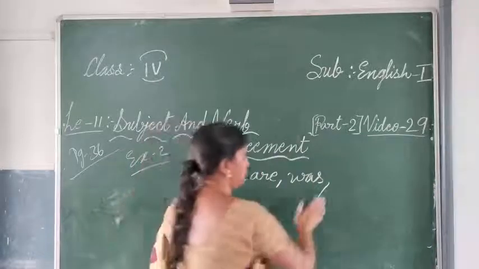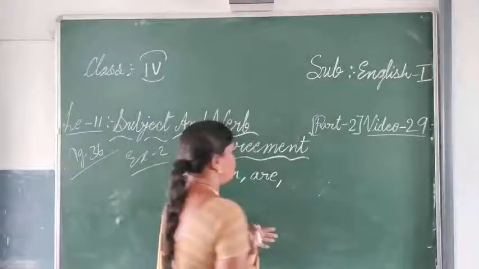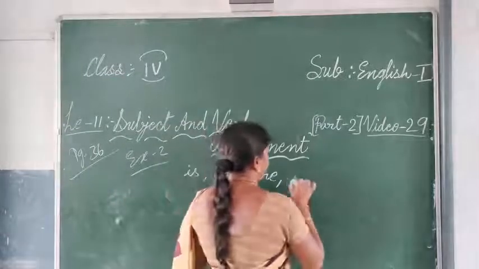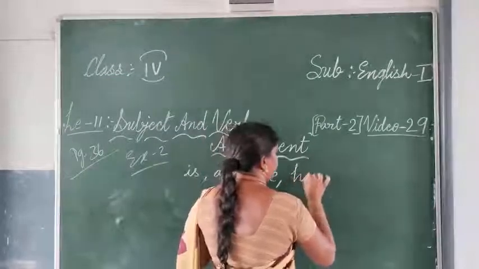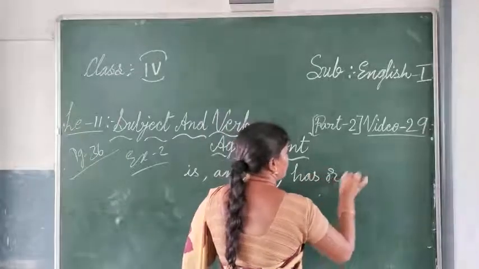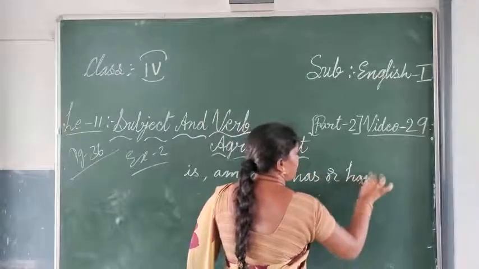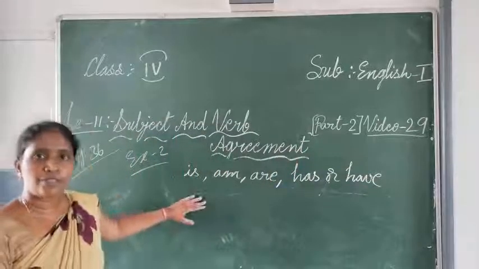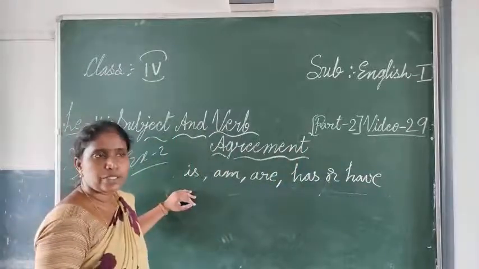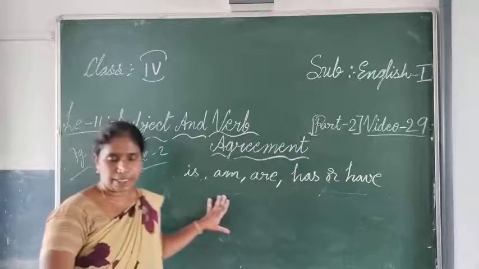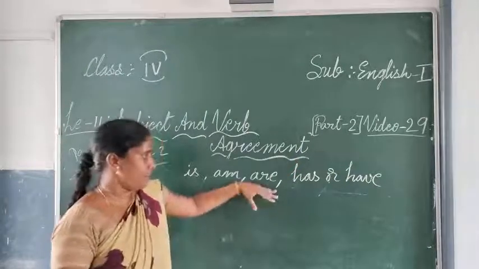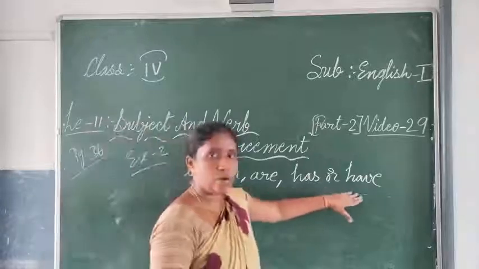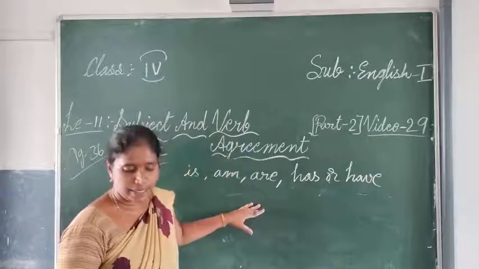Was they have not given. Past tense is not there; only present tense they used here. Next, has or have. All of these are used in the present tense, so the verb is in the present tense. Seeing this only, we can understand. Is, am, are, has or have, all we use in the present tense.